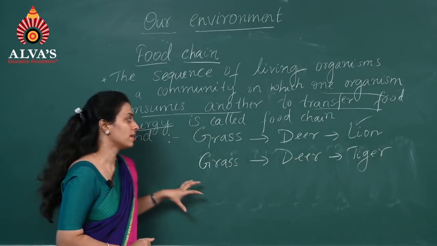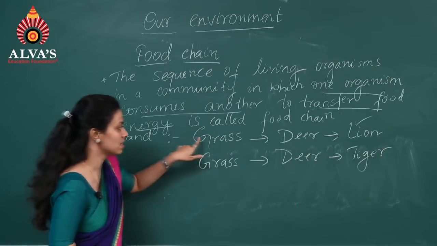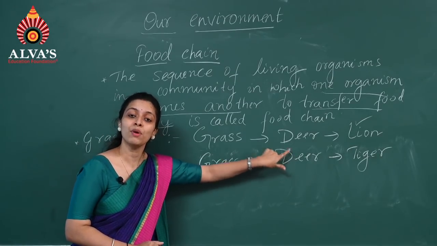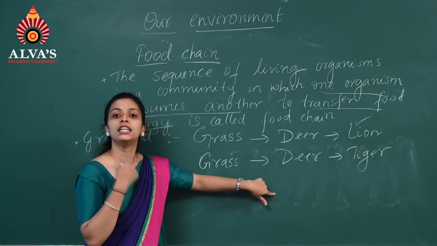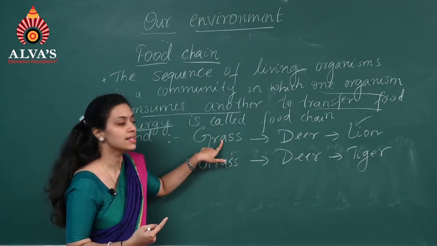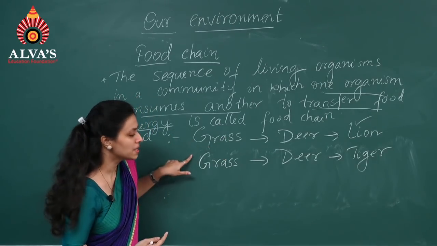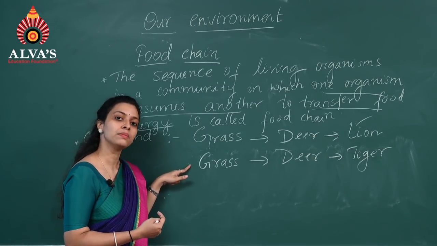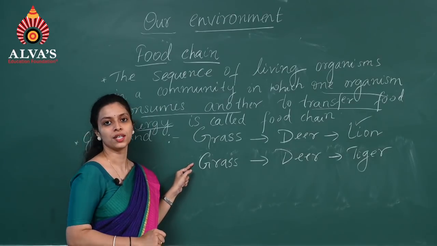And one more important thing is, now see here, deer is present in this food chain and it is present in this food chain also. So the same organism can repeat in different food chains. Grass is present in this food chain and it is present in this food chain also. So there is repetition here. So different kinds of animals can repeat in different food chains.